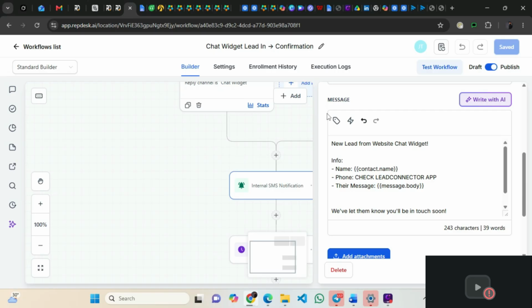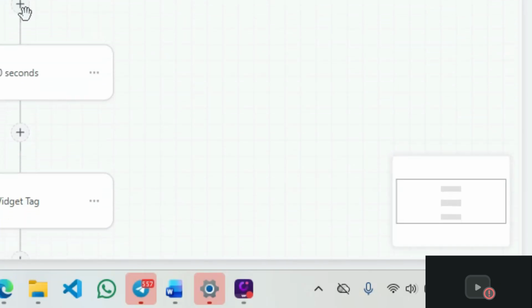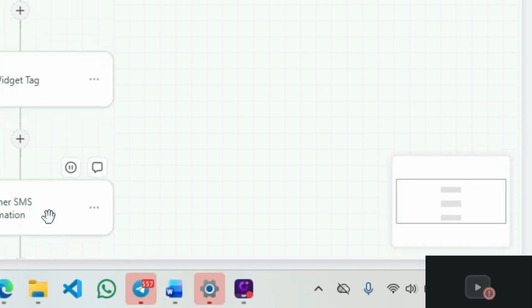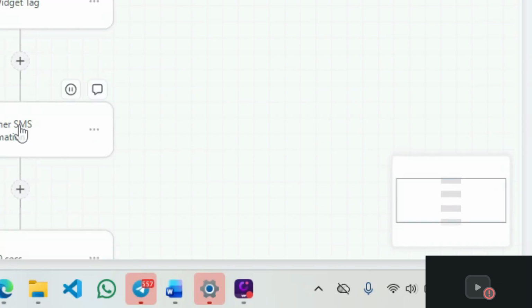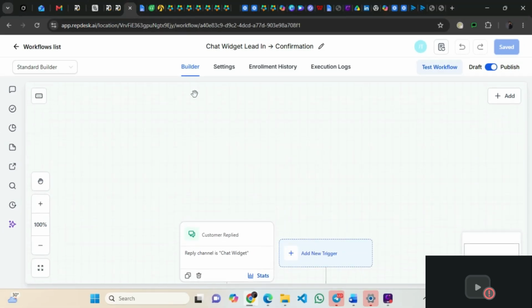After that, it will wait for 10 seconds to see if there's a reply. Then it also adds the tag chat widget. So once the service provider comes in to use GHL, he will see that, okay, this lead came in via chat widget. Then it sends a confirmation to the customer, letting the customer know that the message they sent via chat widget was received. So that's the way it handles leads that come in through chat widget.